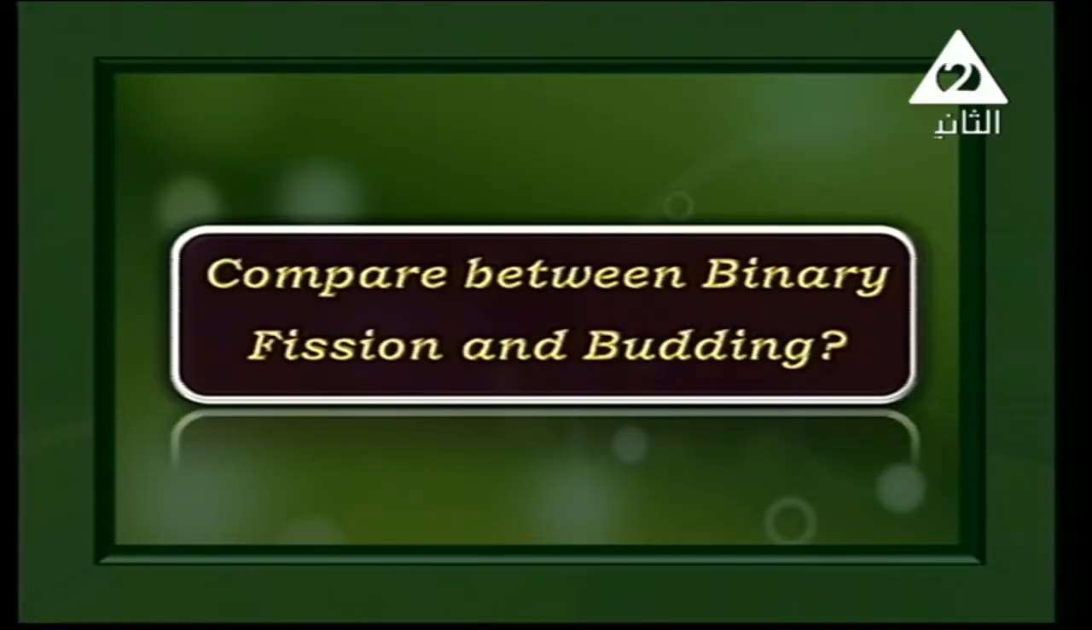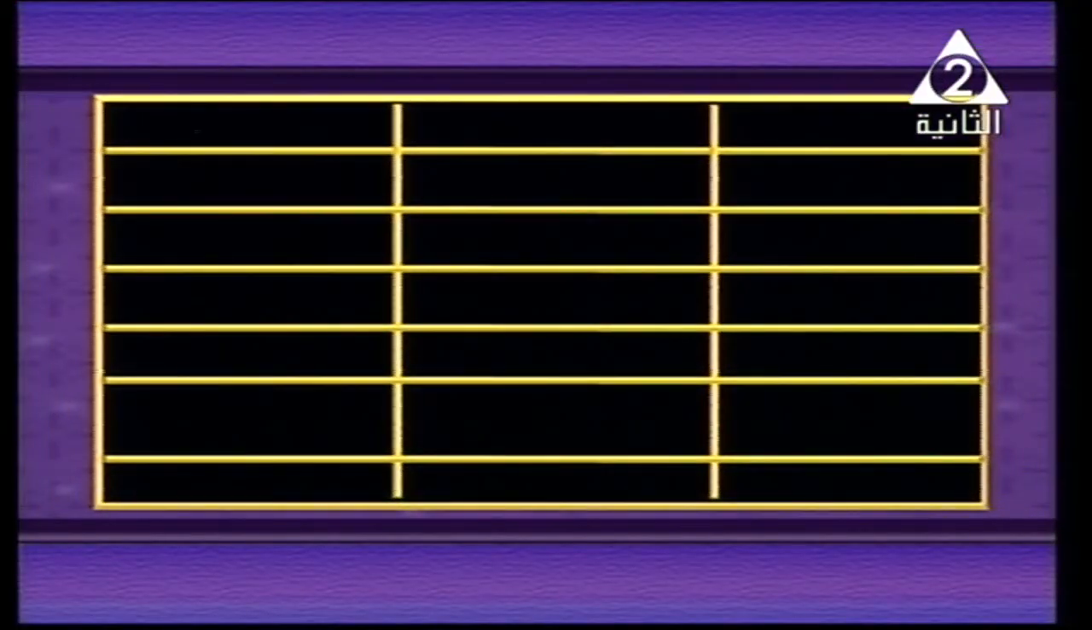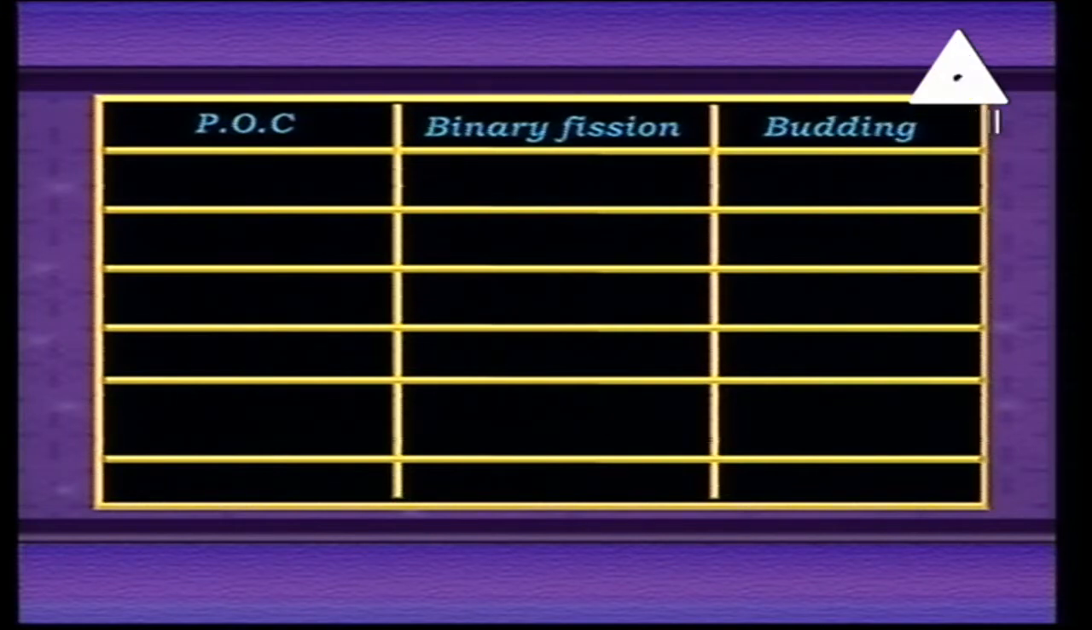And this is a comparison for you. I need you to compare between fission and budding, to give the definition and examples, and after that to tell me the mechanism in each one of them, and if there is any importance, and also write it down. Finally, we have a comparison between fission and budding. Okay, this is the form of the comparison that I need you to type.